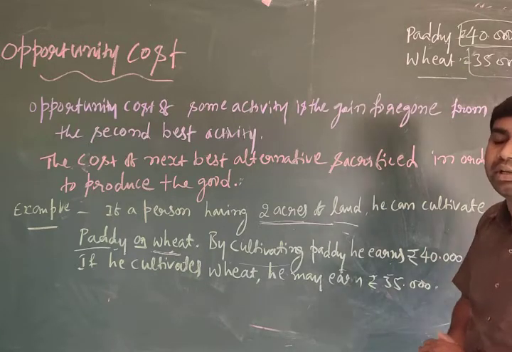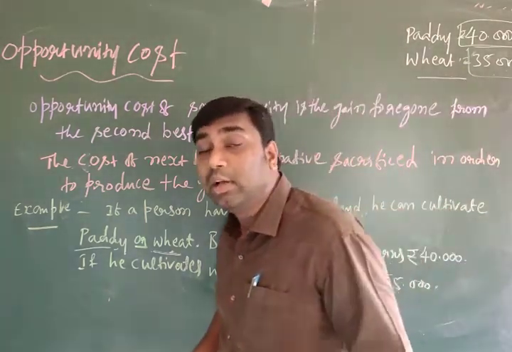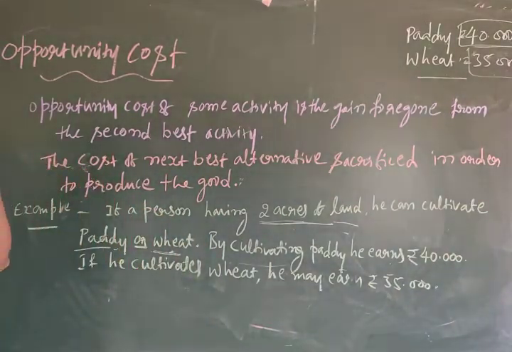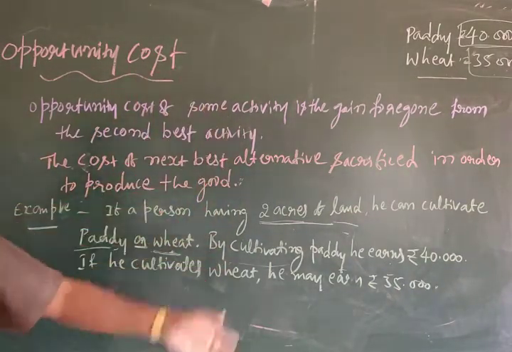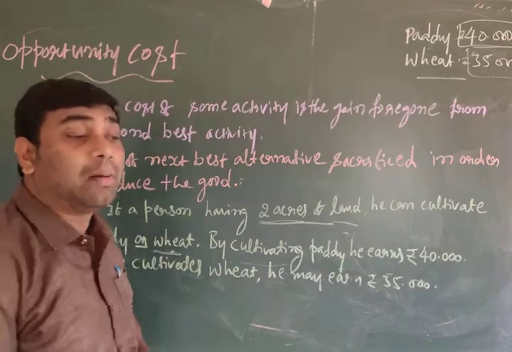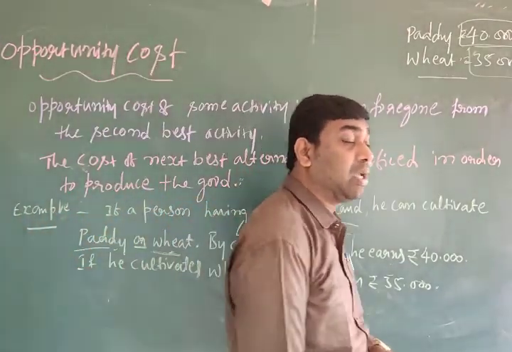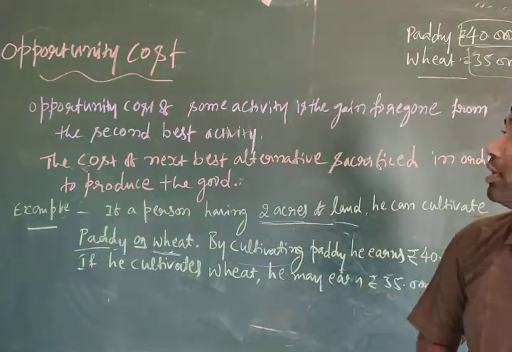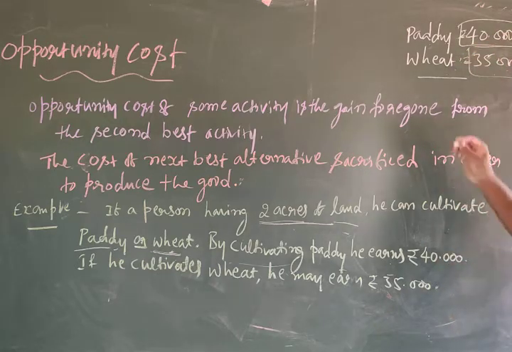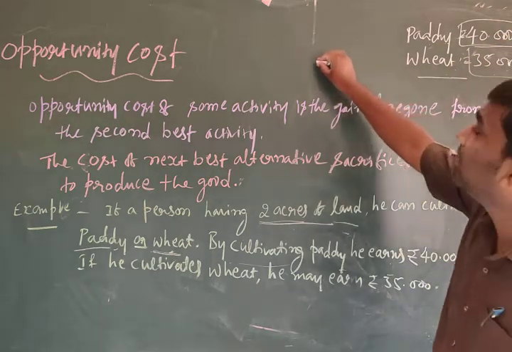Obviously, in this situation, he will give the importance or preference to the paddy only. Preference to the paddy. Why? Because from the paddy he can earn more money or more revenue. So that's why he gives preference to the paddy. In this situation, by producing paddy, he is sacrificing wheat. So what he is sacrificing, that is 35,000.